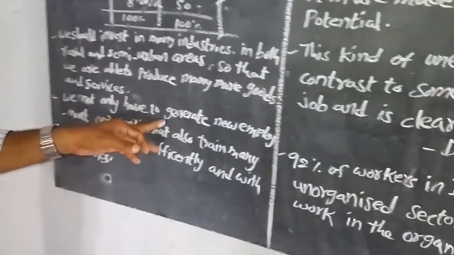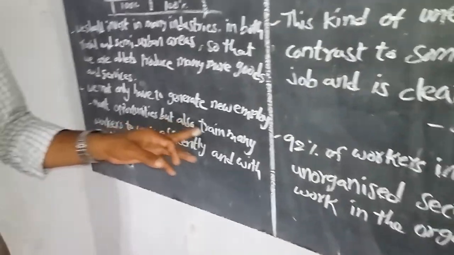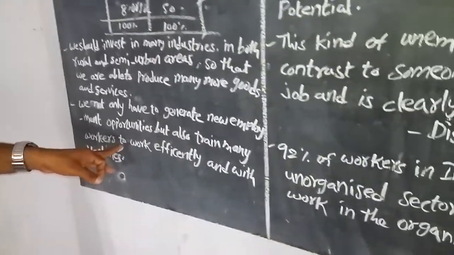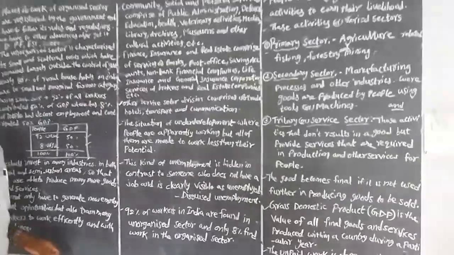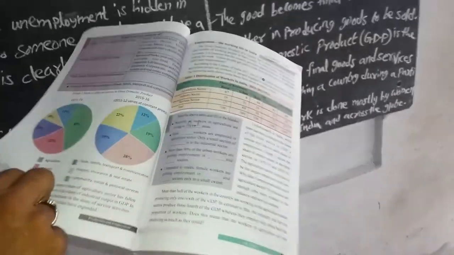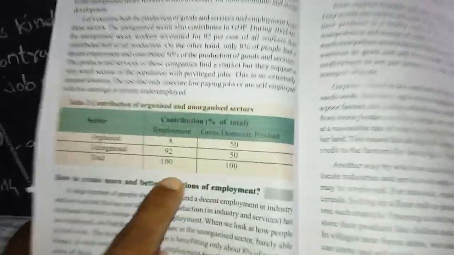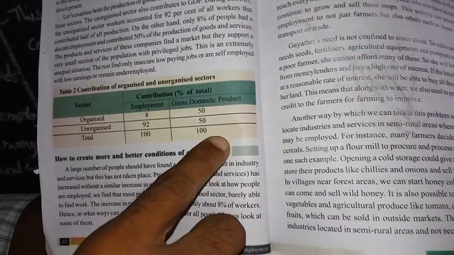We not only have to generate new employment opportunities, but also train workers to work efficiently with machines, which also depend on our daily life. Observe these photographs. The rural areas also depend on them. For example, organized sector and organized employment sources also depend.